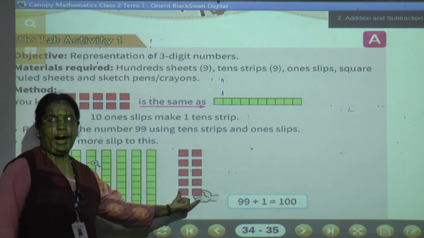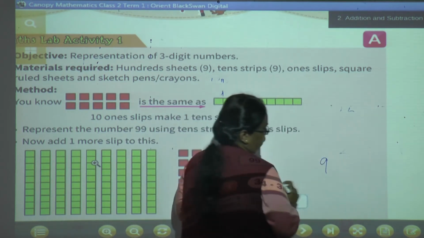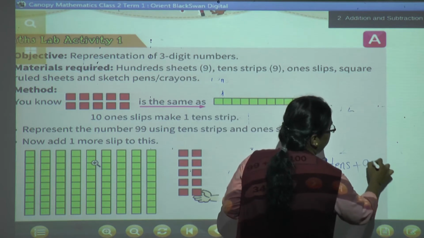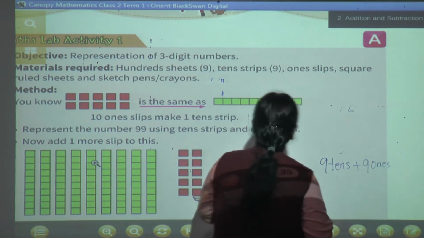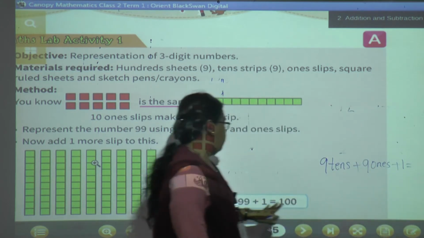Then you are going to add 1. In this way I will tell you: 9 tens plus 9 ones. Then plus 1. In this way you are going to do.